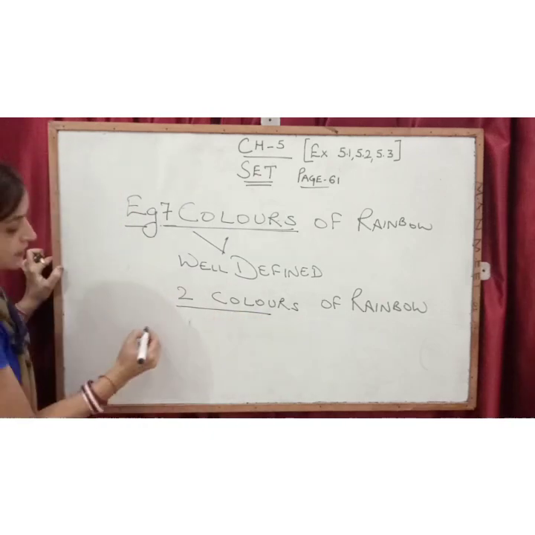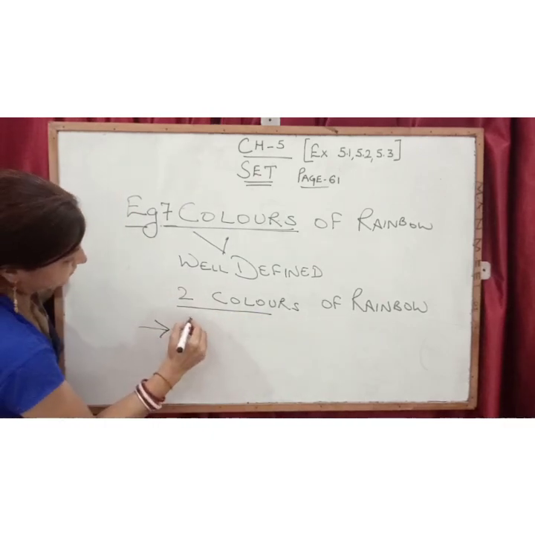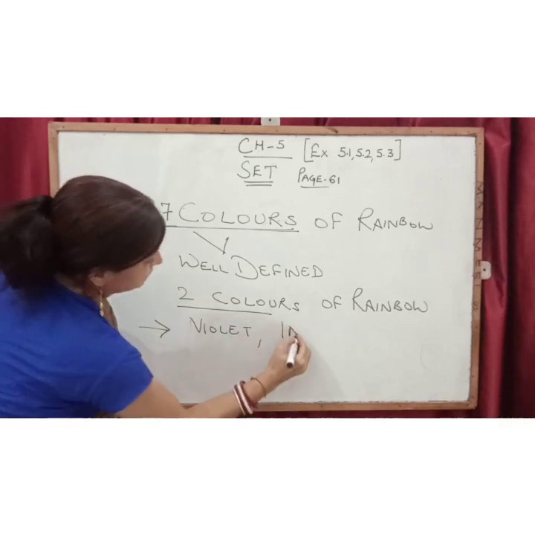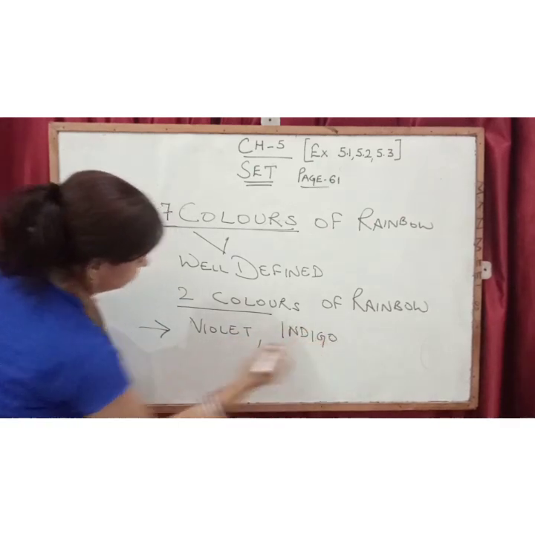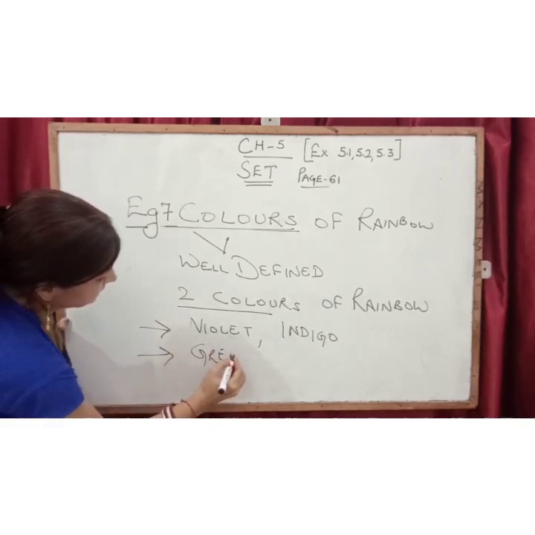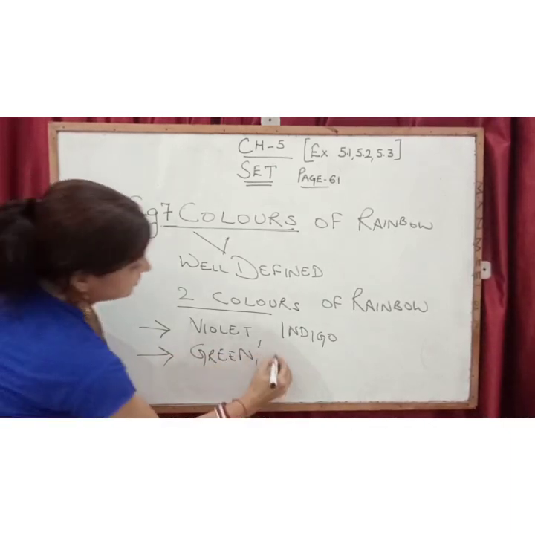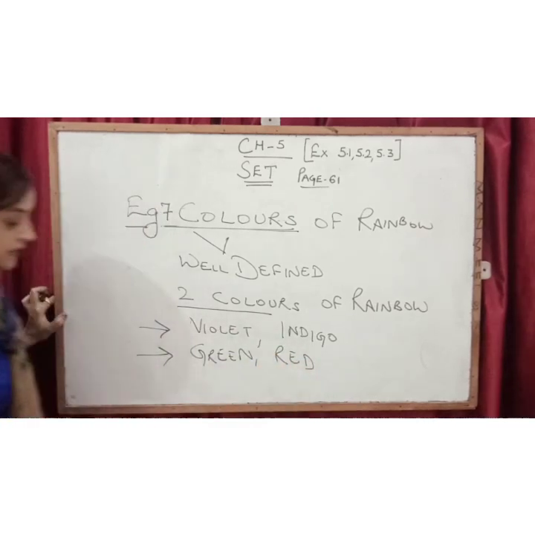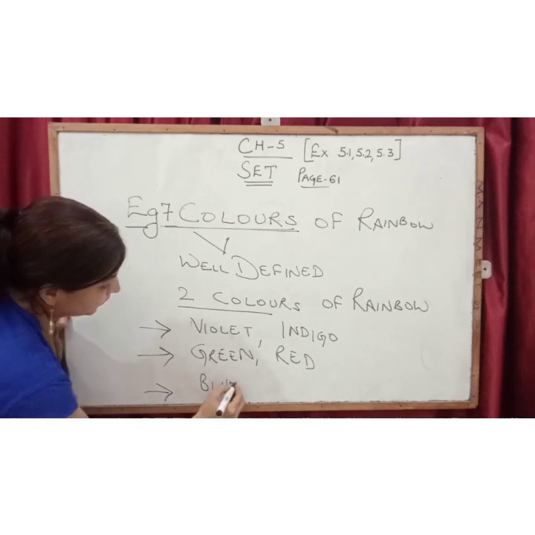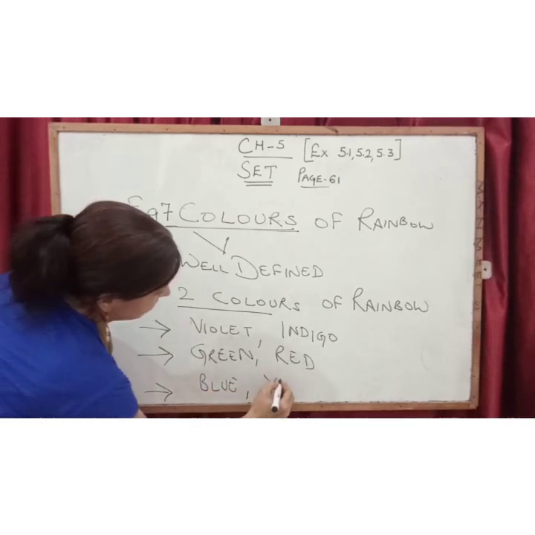2 colors means one will say violet, indigo. Other person will say green and red. And someone else will say blue and yellow.